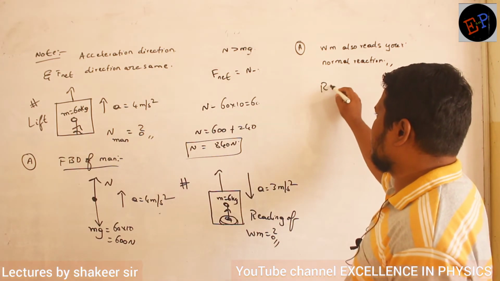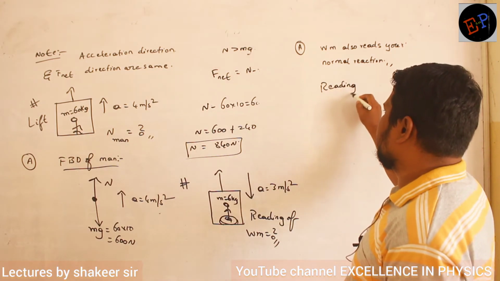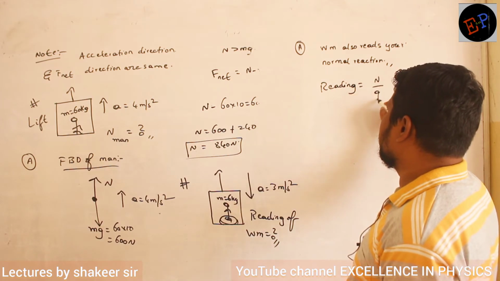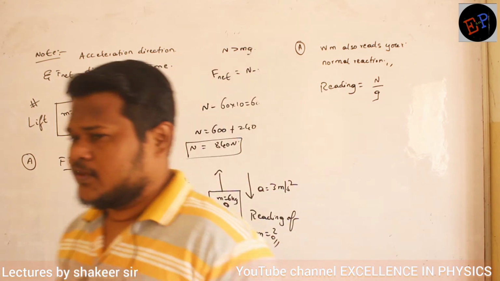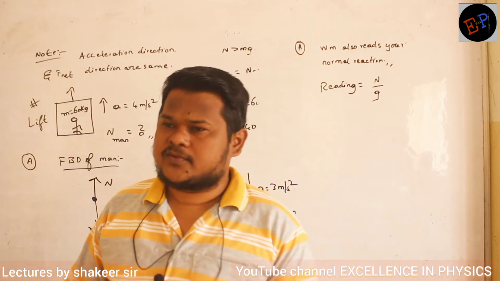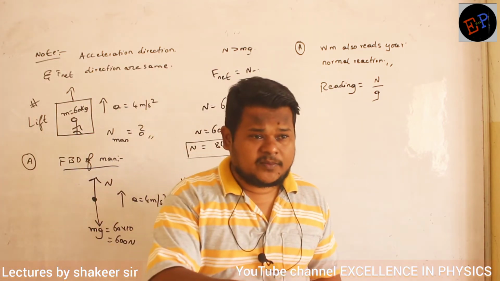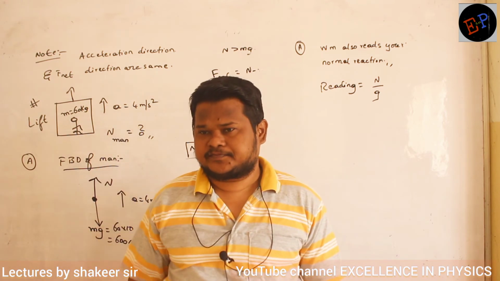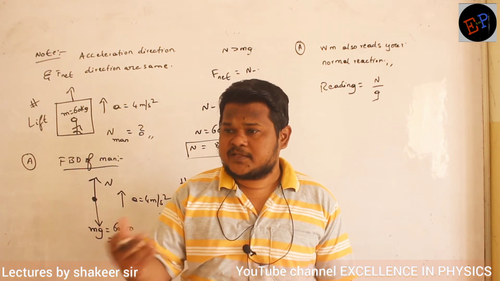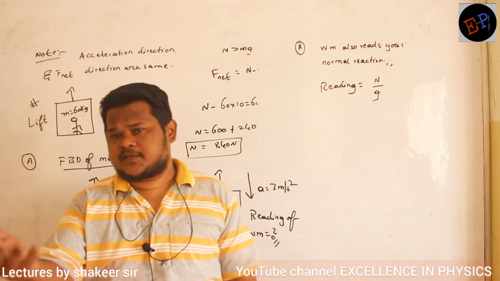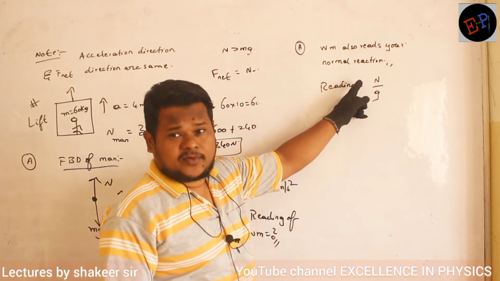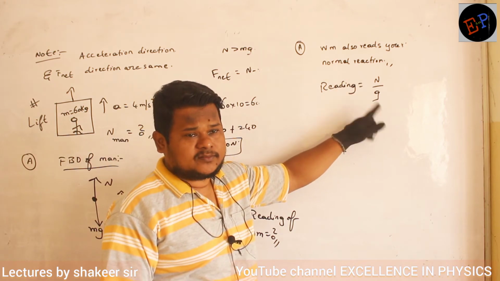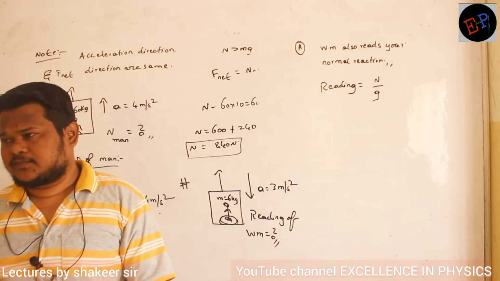So therefore, how can I calculate a reading? Reading is normal reaction divided by g value. Normal reaction is also a kind of force, no? Weight is a force, normal reaction is a force. And if you divide these values by g, then you will get mass. That mass is the reading of the weighing machine. So whatever normal reaction you get, divide that by g value, that will be the reading of the weighing machine. Are you able to understand?